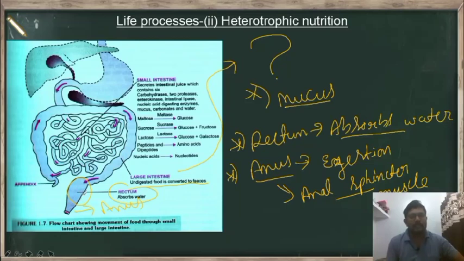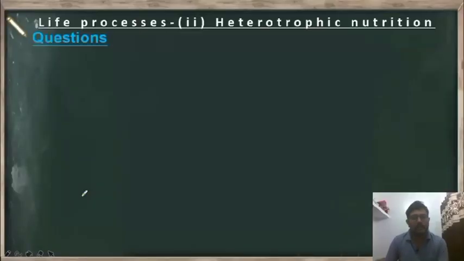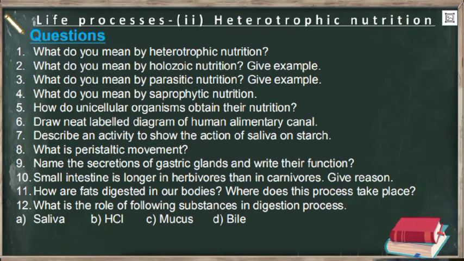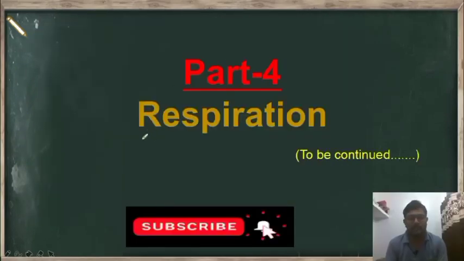So this is about heterotrophic nutrition and how unicellular and multicellular organisms obtain their food. At the end we have some questions, so to check your understanding, please solve this question. And in the next video we will continue with the next topic of life processes, that is respiration.